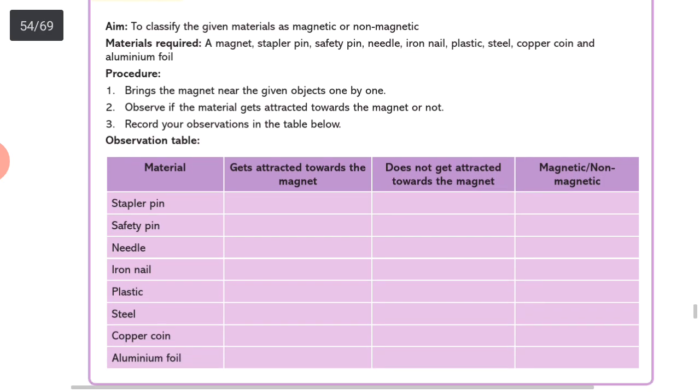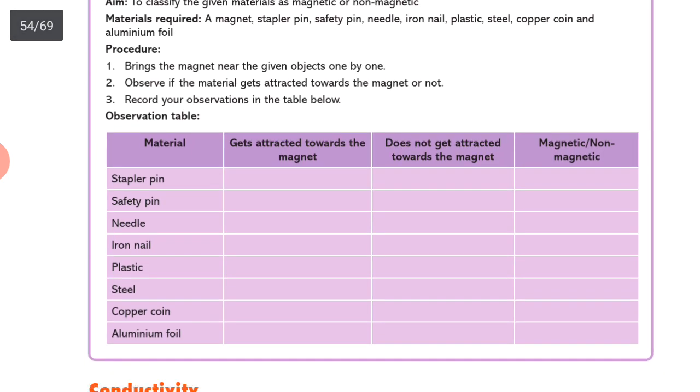Okay, so again do the same activity with the magnet. Stapler pin definitely got attracted. Safety pin again got attracted. Needle, it will again get attracted. Iron nail got attracted. Plastic not, steel not, copper coin not, aluminum foil not attracted. And we have to tell in the last column whether the substance is magnetic or not magnetic. If it got attracted, it is magnetic, otherwise it is non-magnetic.